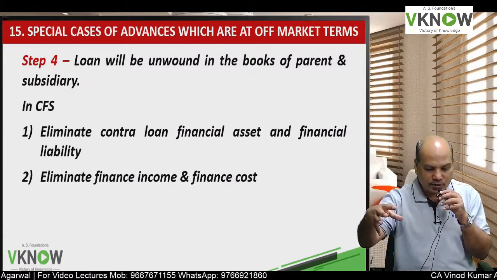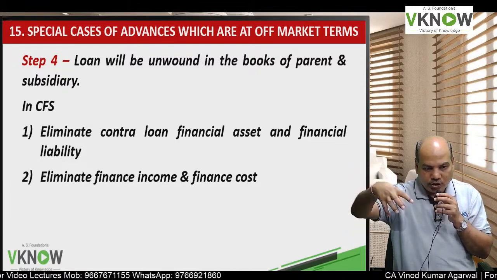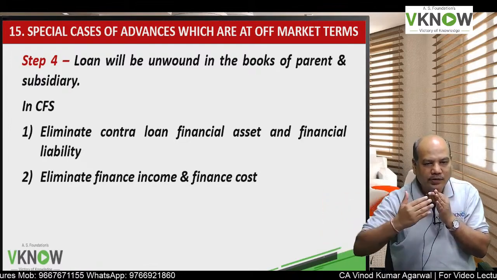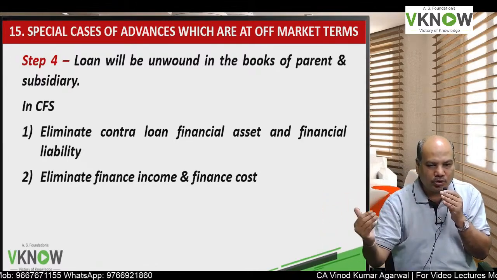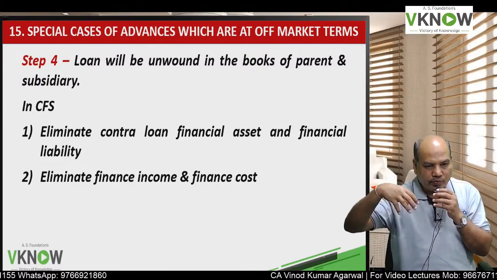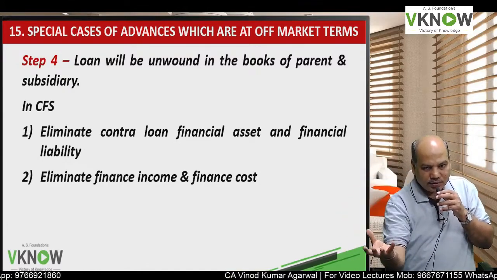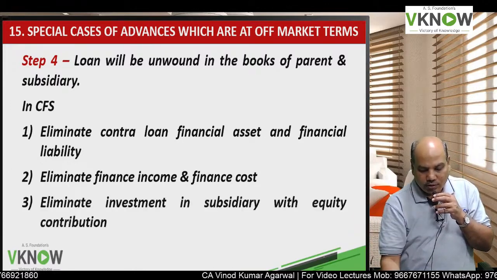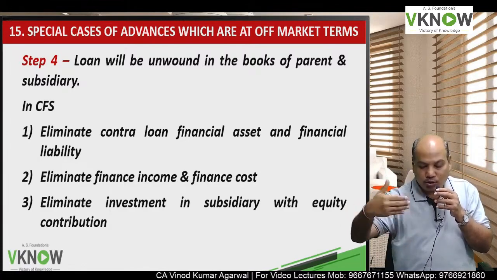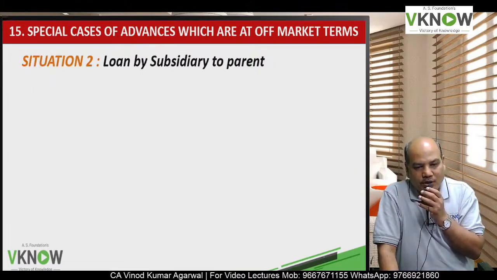Now we'll come to CFS. In CFS what happens? One party is showing financial asset, one party is showing financial liability. So the financial asset loan and financial liability loan will be set off. Similarly, in the P&L account, one party is showing financial income, the other party is showing financial expense, we will set off. And one party is showing investment in subsidiary, other party showing equity contribution from parent, this will also be eliminated in the CFS.